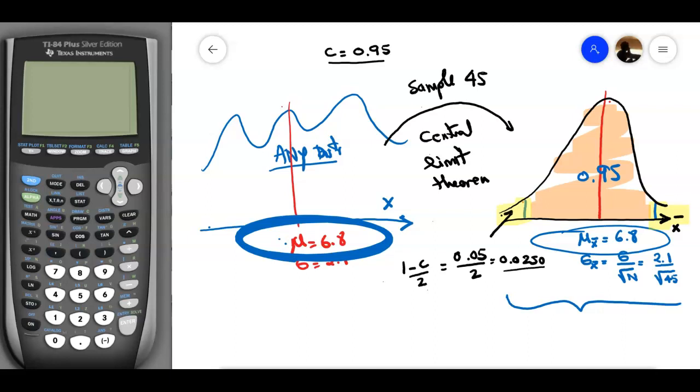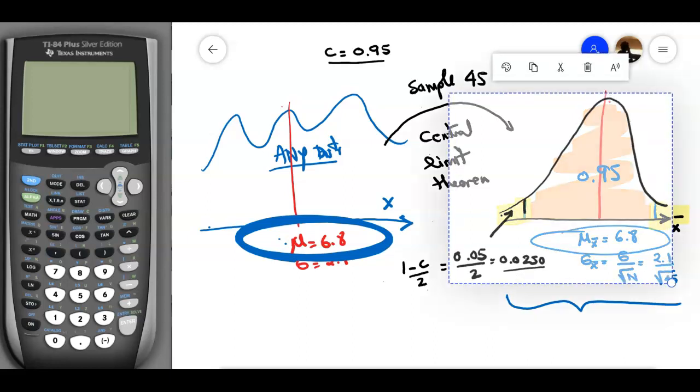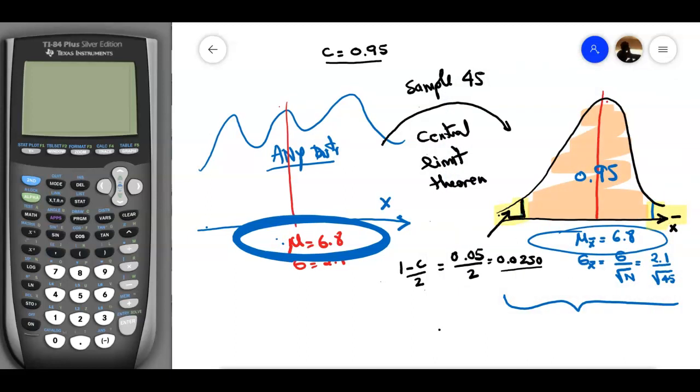So we know already what this area is, and that's all we need. We need the left tail area in order to use the calculator. So we're going to use the calculator for this mean. I don't want to go through a lot of calculations, so I'm going to go to distribution, second function, distribution here, and then I'm going to use inverse normal. We are using a normal distribution.